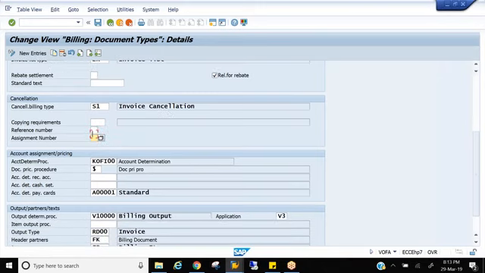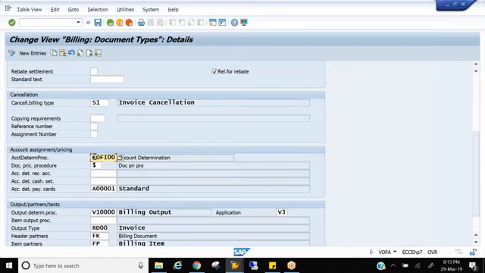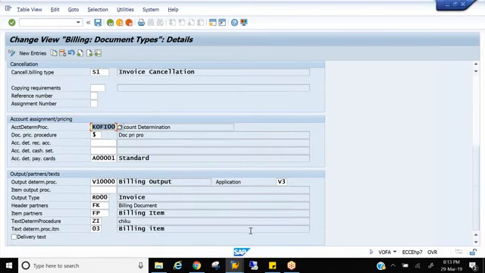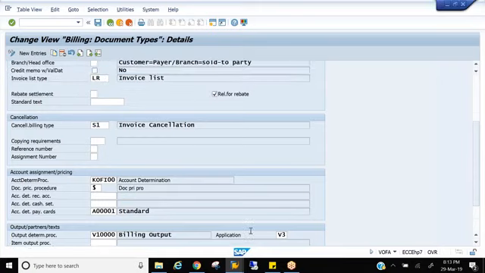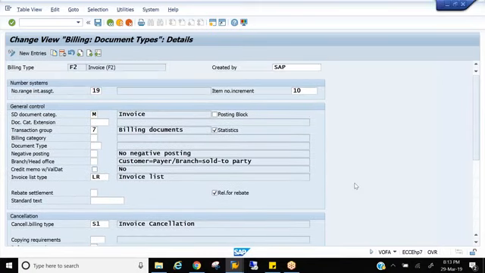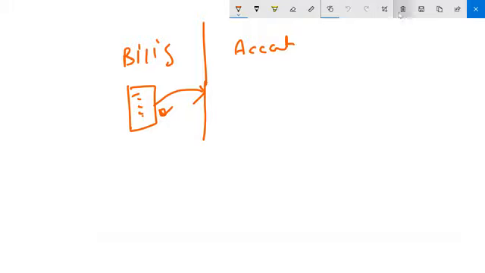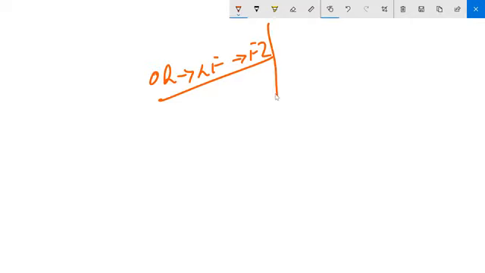And account determination procedure, this is standard. So anyway, again, we'll discuss this. This comes under the concept of revenue account determination, COFI 00. Right. So those are the only controls in the billing document, nothing much. As I mentioned, we don't play around with the billing document type much, right? So with this, we finished discussing all the document types, that is order, delivery, and as well invoice, right? All the document type controls have been finished.